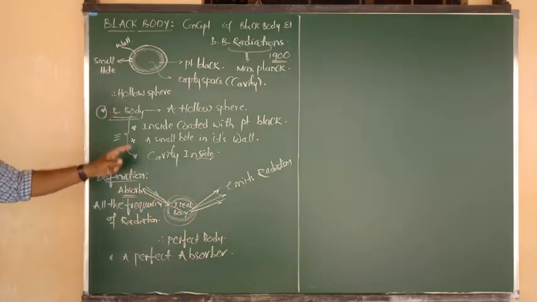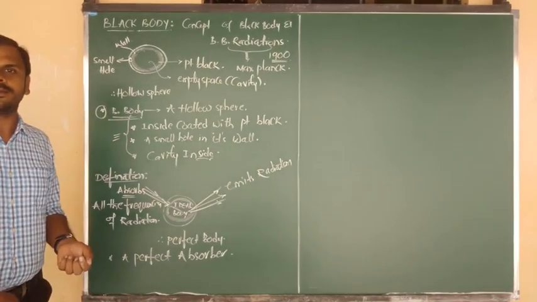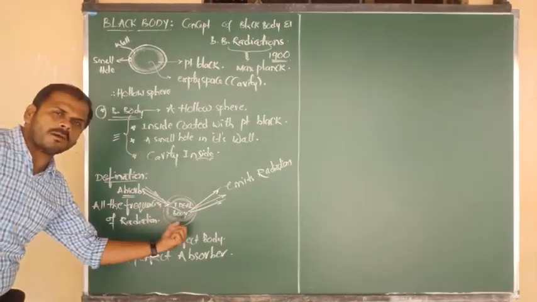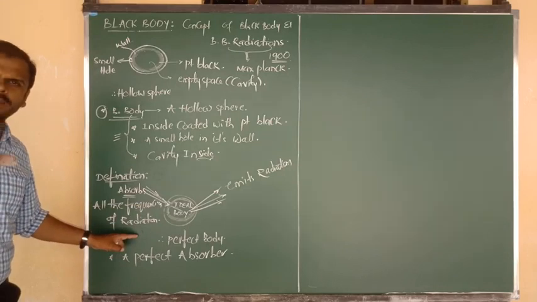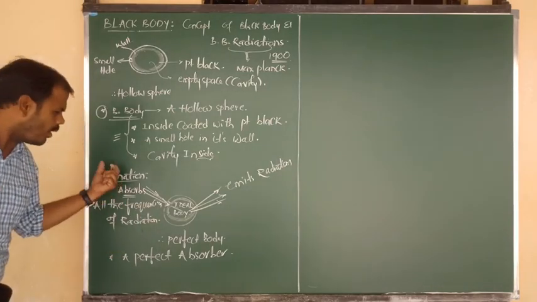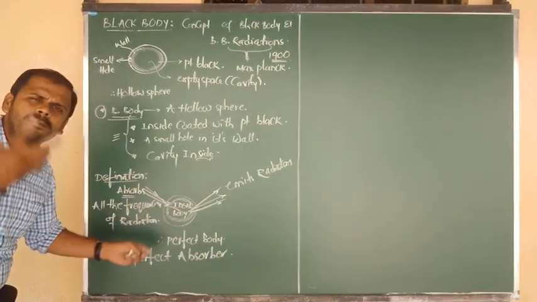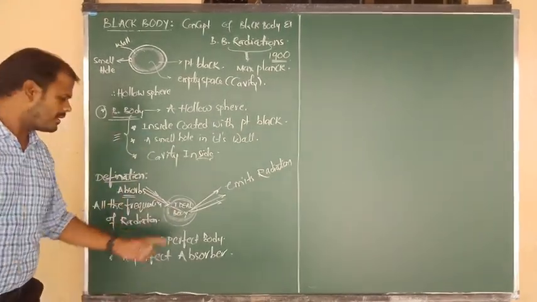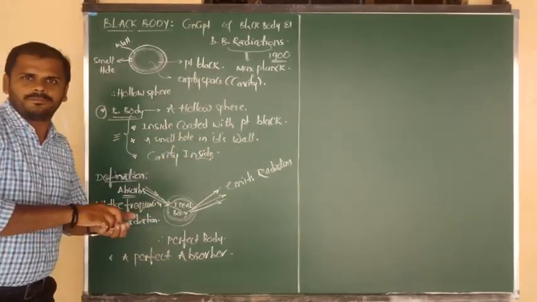So what will a black body act as? We have to say that it is a perfect absorber because it can absorb all types of frequencies of radiation, whether low or high, whatever they may be. All the radiation that falls on it will be completely absorbed. A black body is nothing but a perfect absorber.